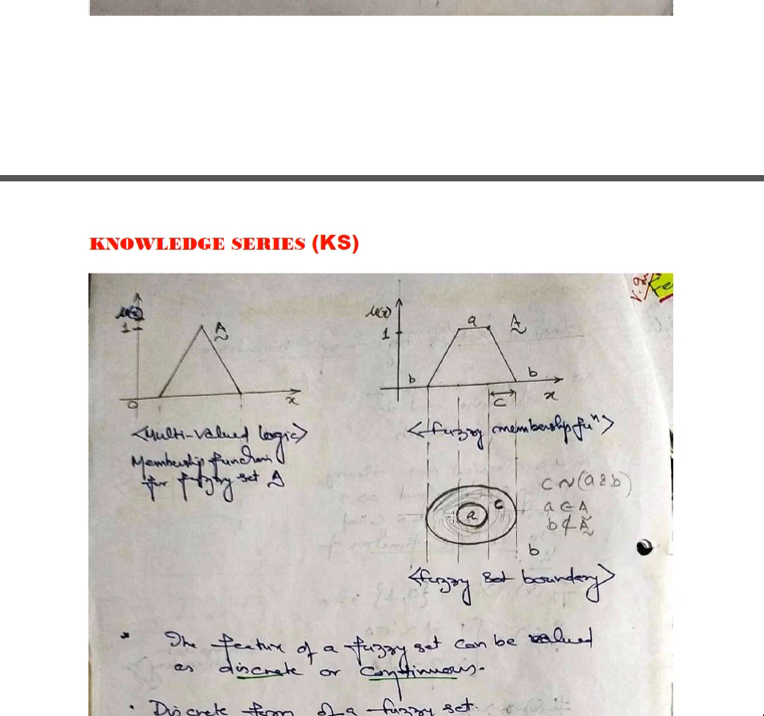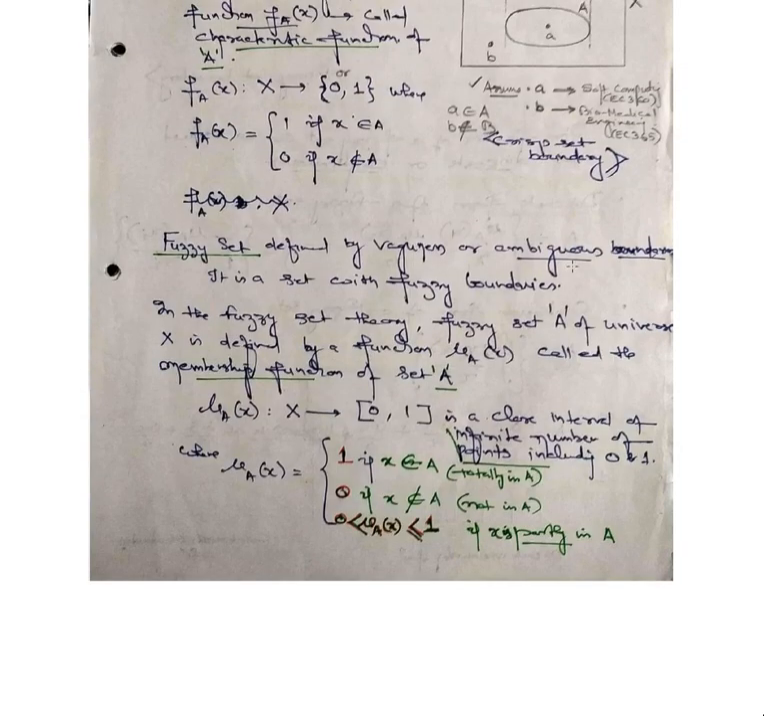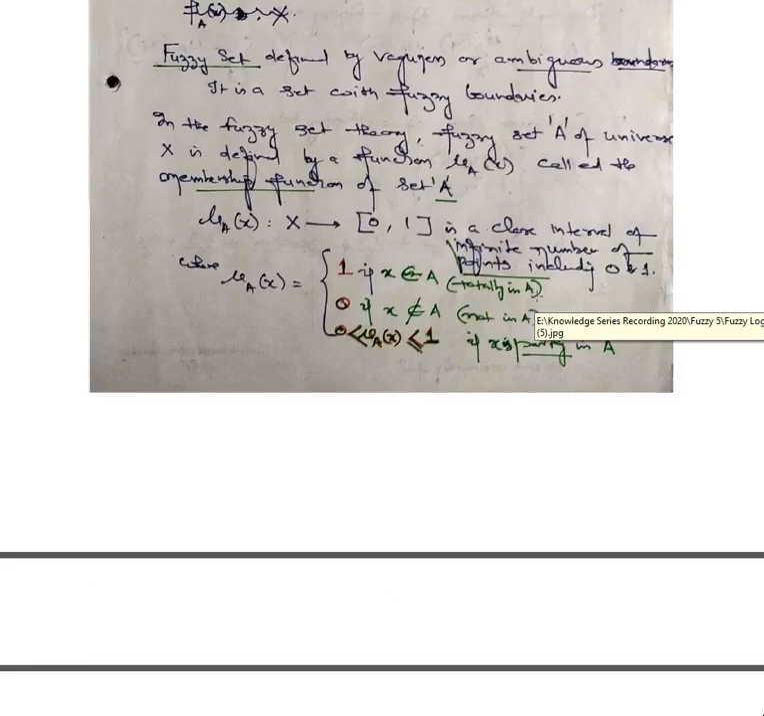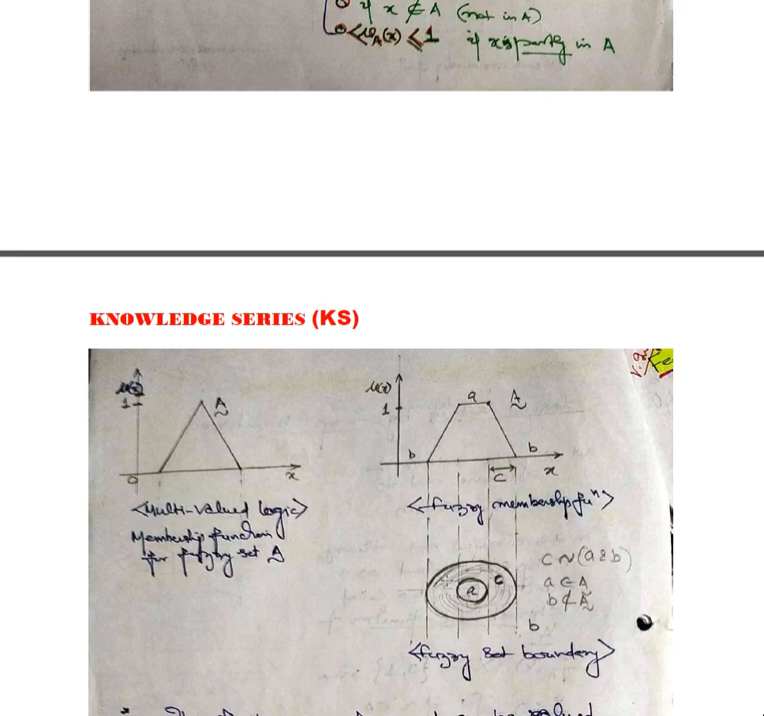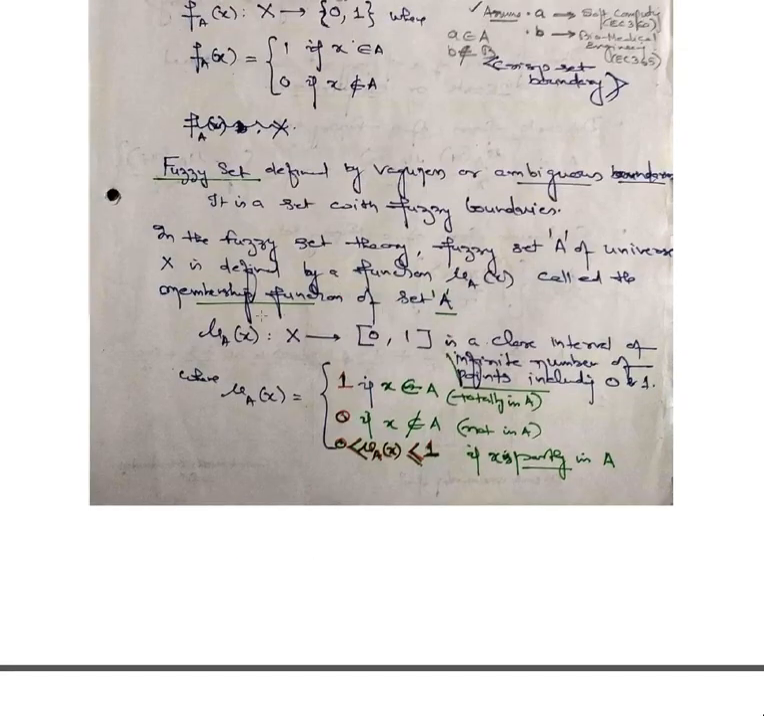Because of this slope, there is a range of values existing from the outside to the inside. So in place of the crisp set values, we put fuzzy set values. Here a fuzzy set is defined by vagueness or ambiguity. It is a set with fuzzy boundaries. So the fuzzy boundary is nothing but these collections of areas, termed as fuzzy boundaries.